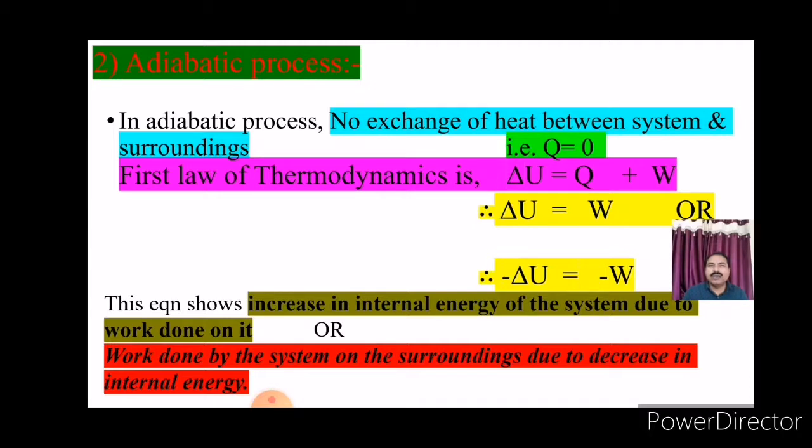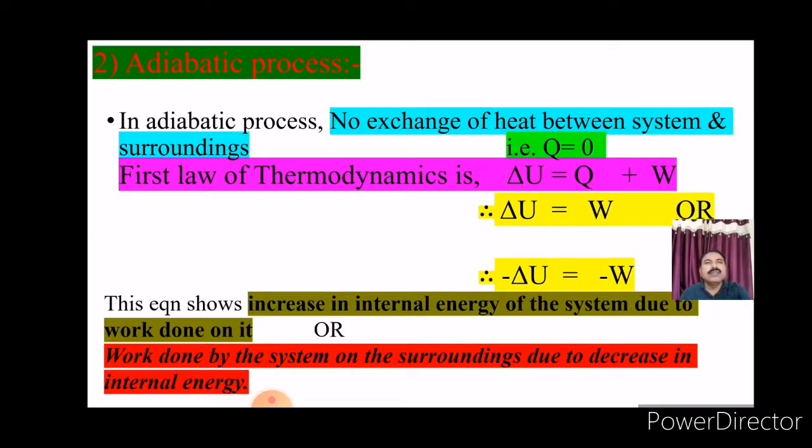or minus delta U is equal to minus W. These two equations show that increase in internal energy of the system is due to work done on it, or work done by the system on the surroundings is due to decrease in internal energy.